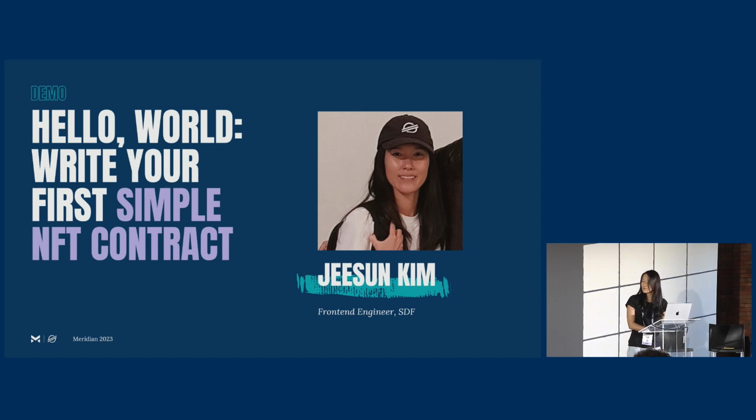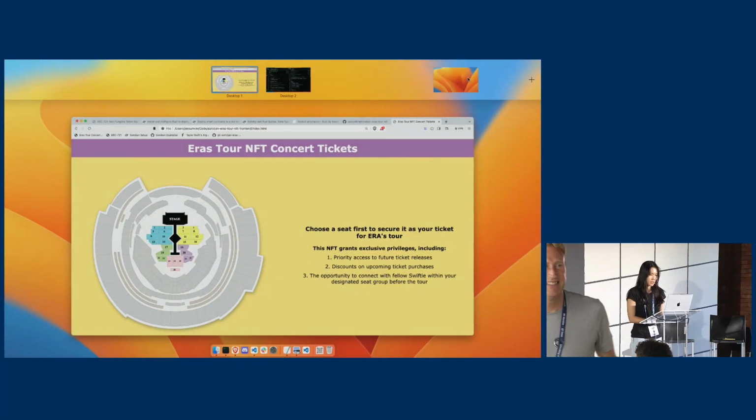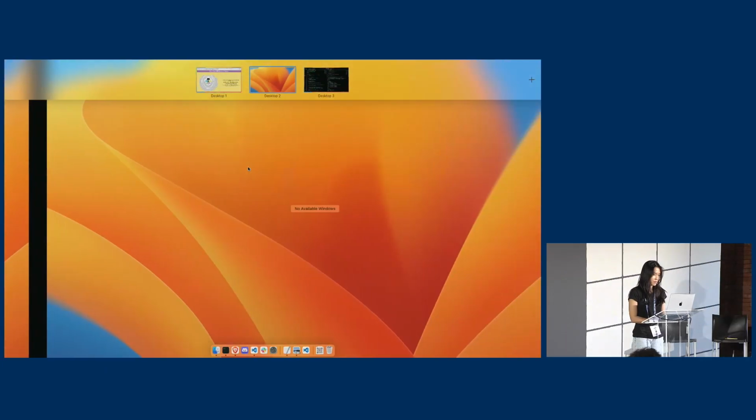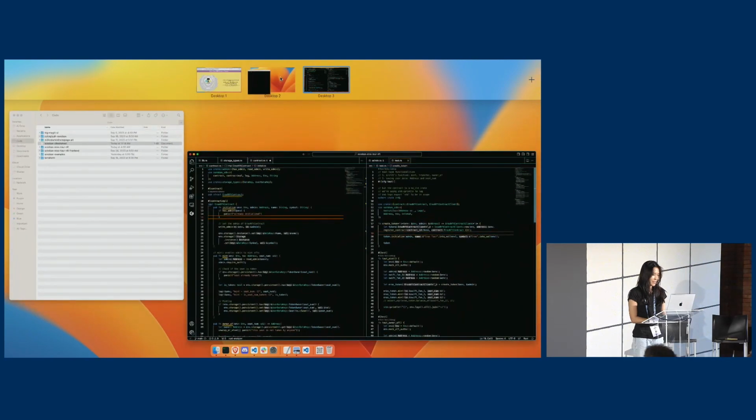Let me just make sure I'm setting up my environment.